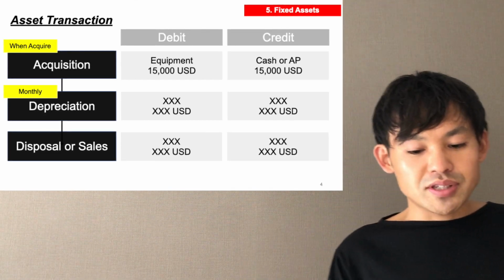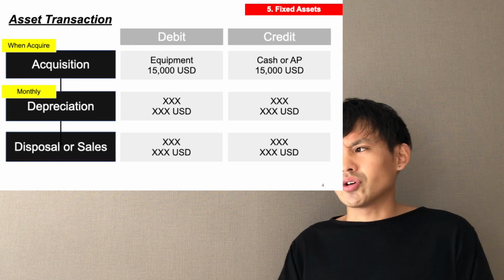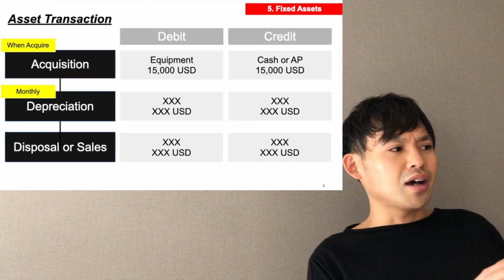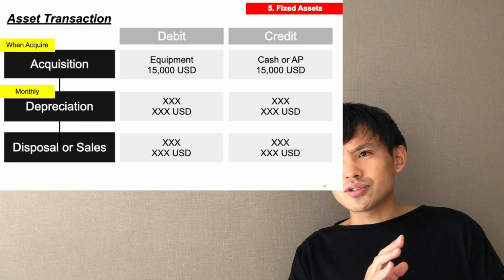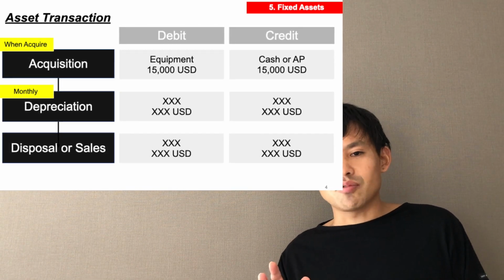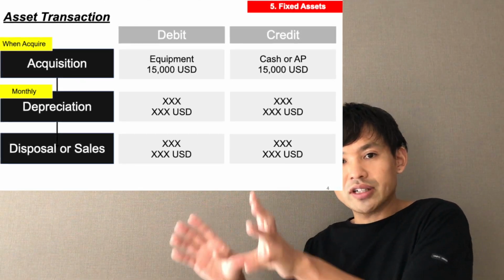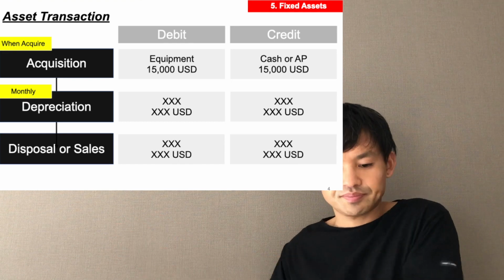And the last step is the disposal or sale of the fixed asset. For example, you cannot use the fixed asset anymore. You will not use it anymore. That's why disposal, throw it away, or you can sell it to customers, something like this.